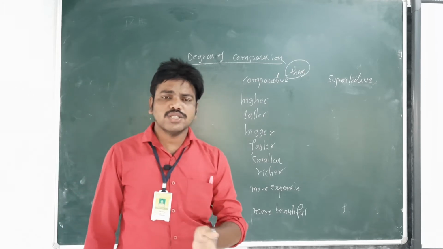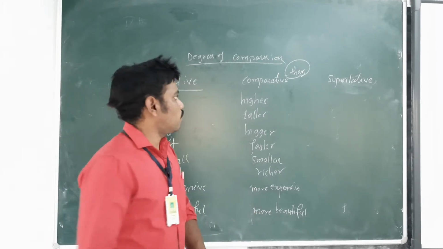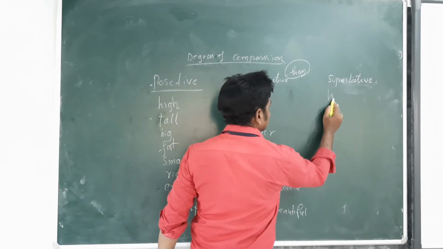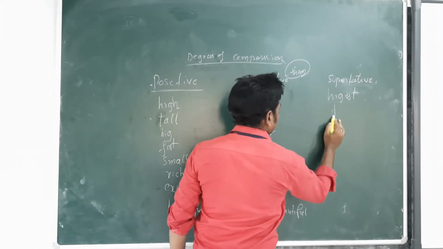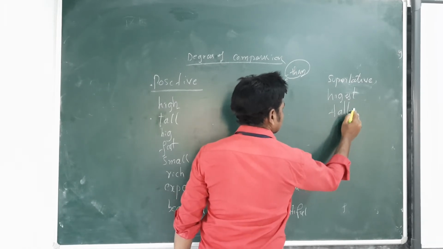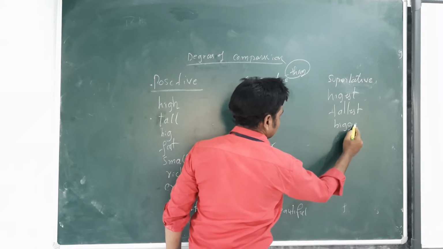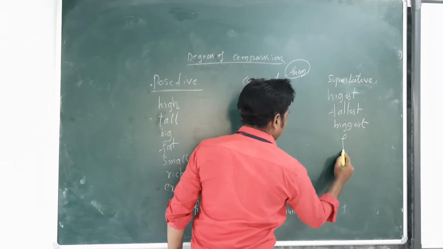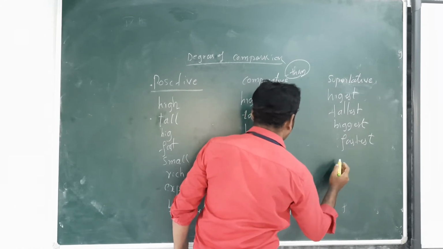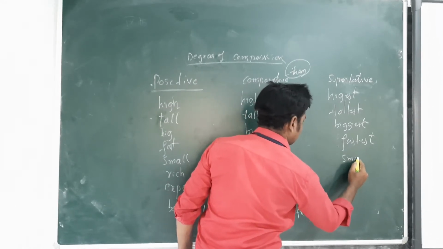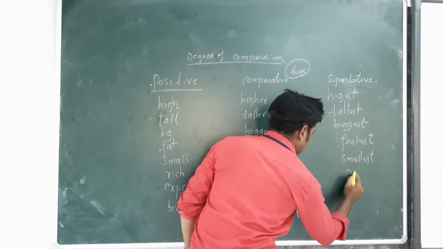What adjectives come under superlatives? Here, highest, tallest, biggest, fastest. Next one, smallest, richest.